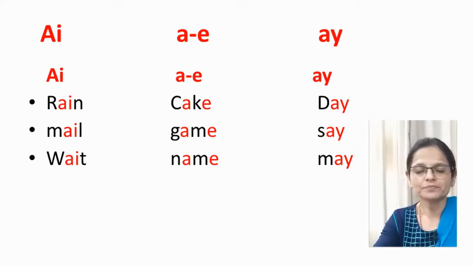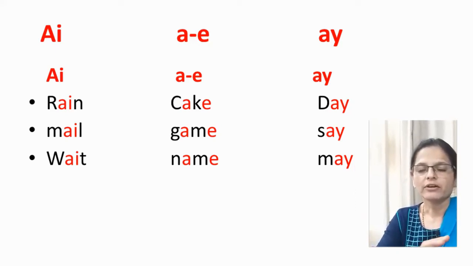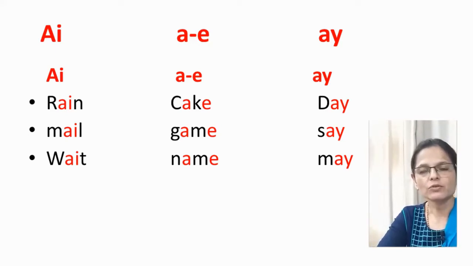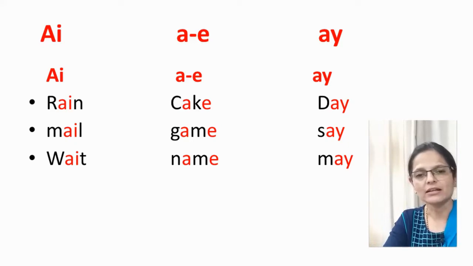See an example. See the word rain. So first we know the sound of R is R. A and I, two vowels are there. Here we'll use the sound of the alphabet A, that is A, and I will go silent. So R, A, N became rain.